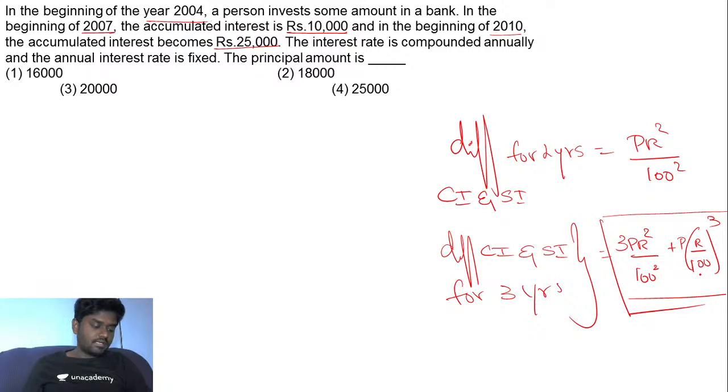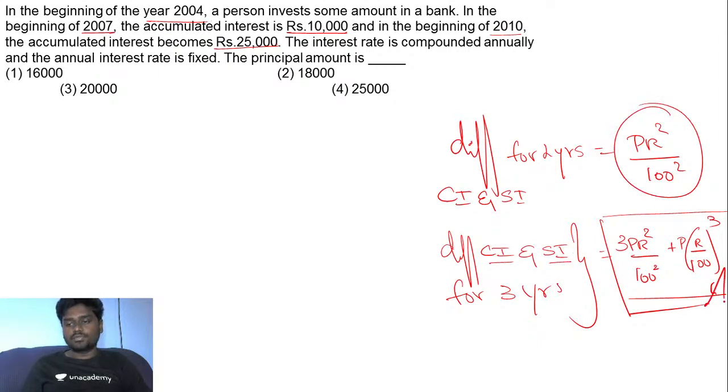Yes, definitely. If it is for 2 years, we can calculate it. For 3 years, if they ask you the difference between the compound interest and simple interest, this is the formula that we need to use. That is 3 times PR square by 100 square plus P into R by 100 the whole cube, right? If we use this formula, it will be easy for you, right? Clear?